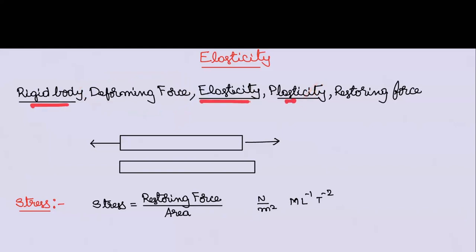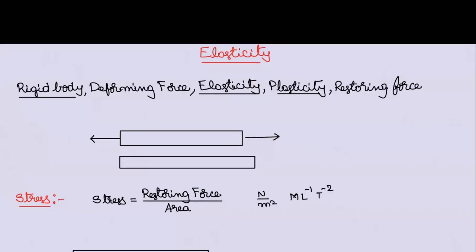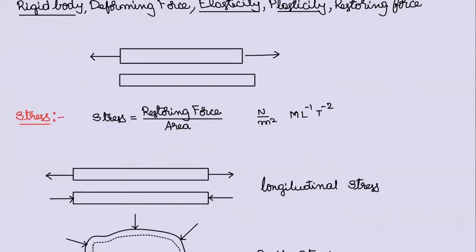So three different bodies are there: elastic, plastic, and rigid. Rigid is not there in the world. Perfectly elastic or plastic also won't be there. And some bodies are more elastic than plastic or something like that. Leave it. Restoring force: once a body is deformed, for example, its length is increased, assume internally there is a force which is developed. So the increment of length is the cause, and the internal force developed is the action. That's the thing you need to understand.